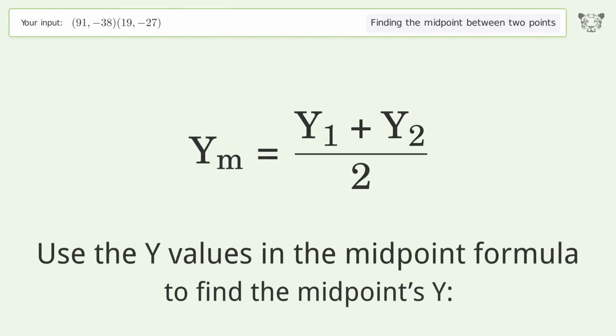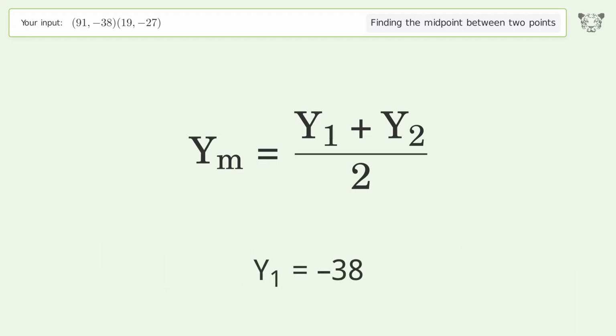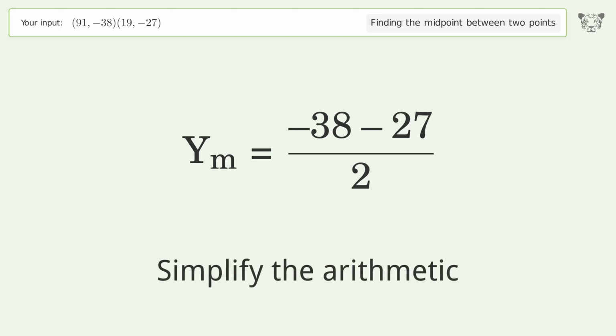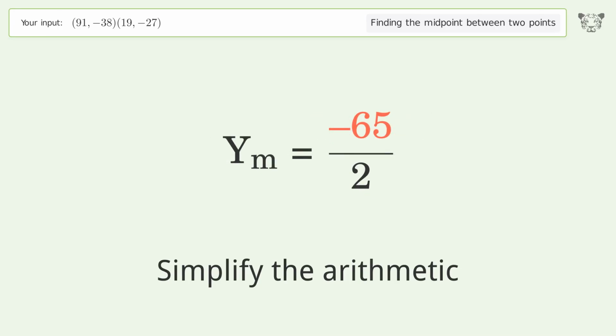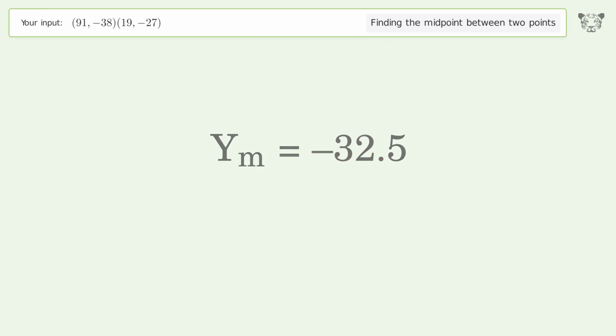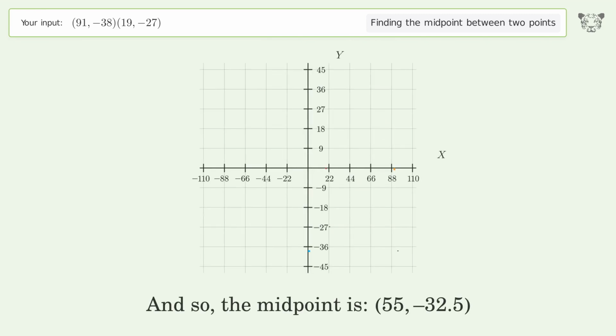Use the y values in the midpoint formula to find the midpoint's y. y1 equals -38. y2 equals -27. Simplify the arithmetic. And so, the midpoint is 55, -32.5.